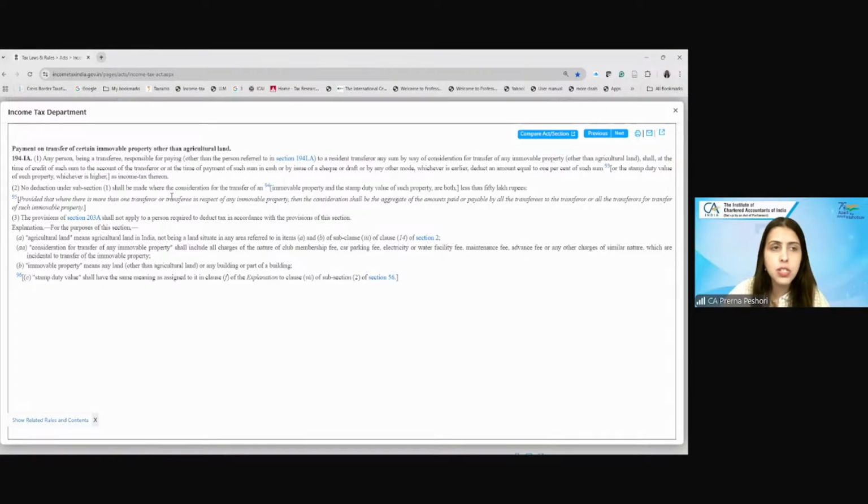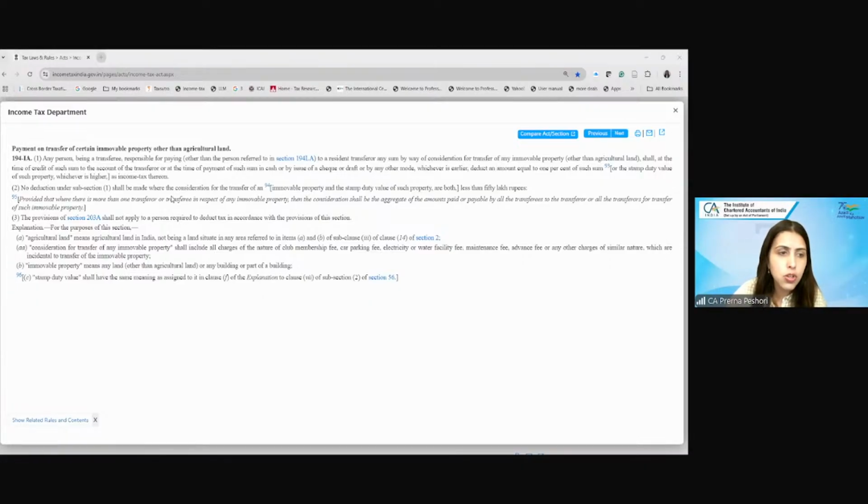Any person who is a transferee responsible for paying, other than the person referred to in 194LA (we'll see 194LA separately), to a resident transferor any sum by way of consideration for transfer of any immovable property other than agricultural land. So basically we are talking about section 194IA.